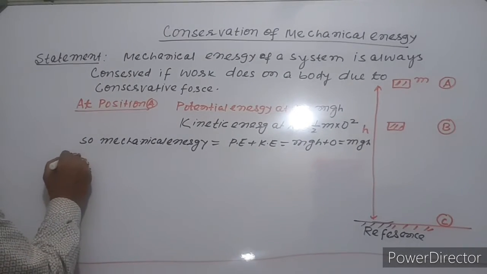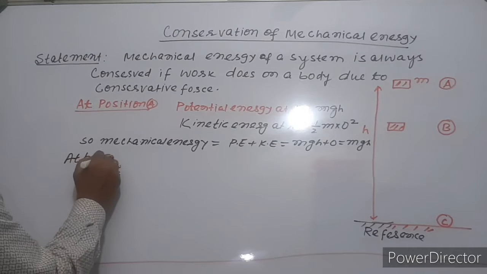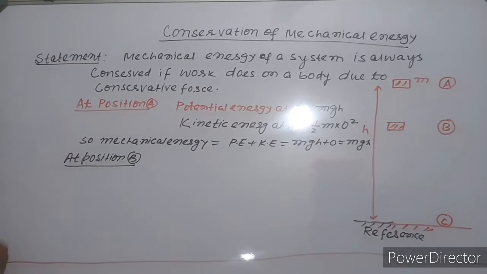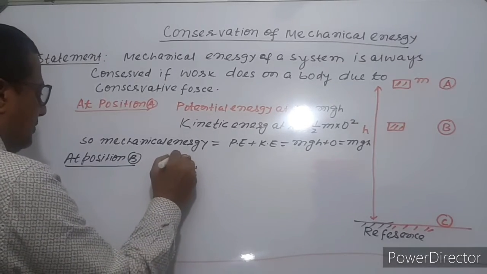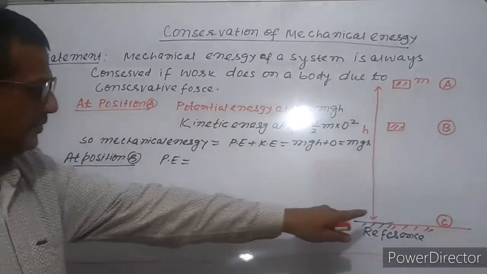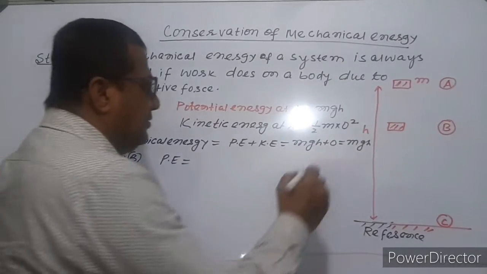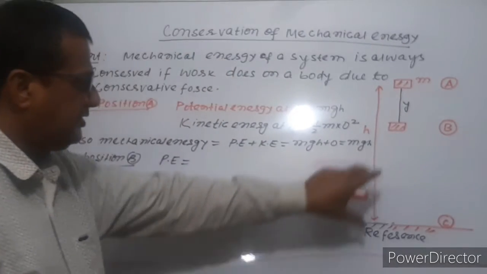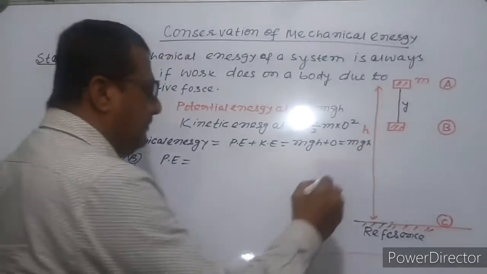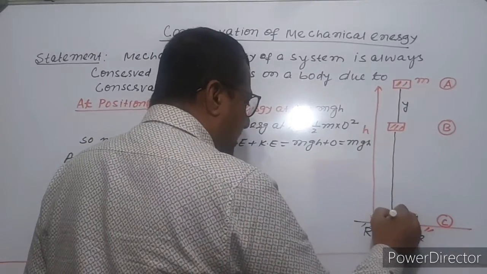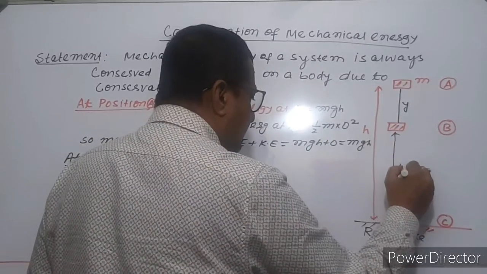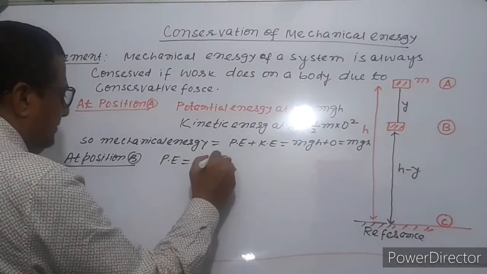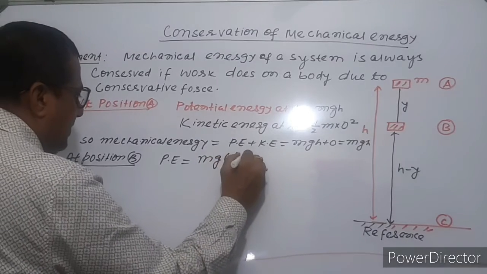Again at position B, potential energy: the distance from here to here is y, so this height will be h minus y. So potential energy will be equal to mg(h minus y).